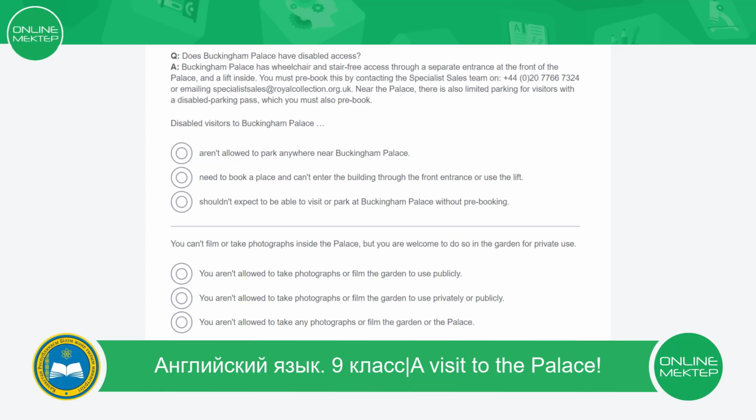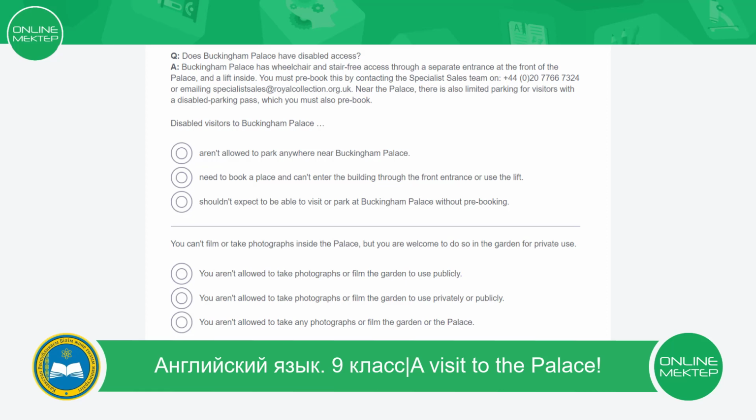You must pre-book this by contacting the specialist sales team on +44 02077767324 or emailing specialist sales at royalcollection.org.uk. Near the palace, there is also limited parking for visitors with a disabled parking pass, which you must also pre-book.